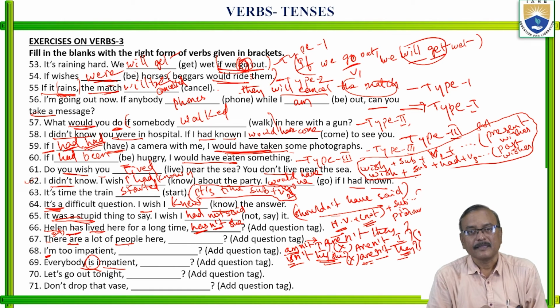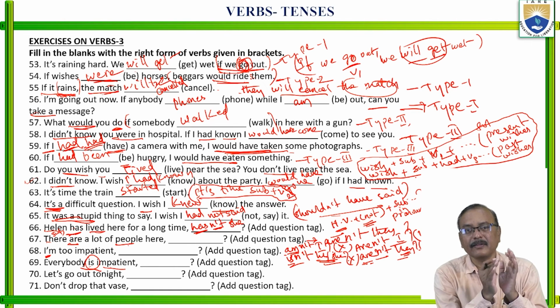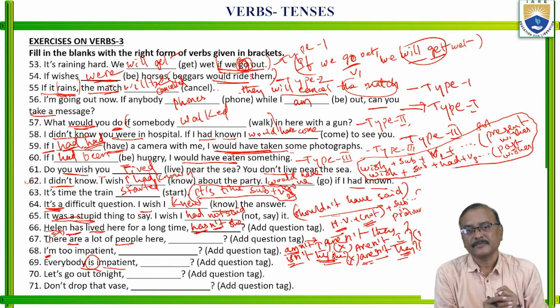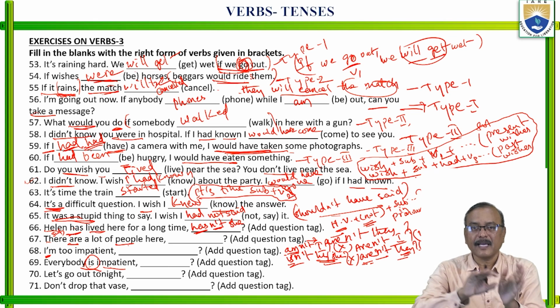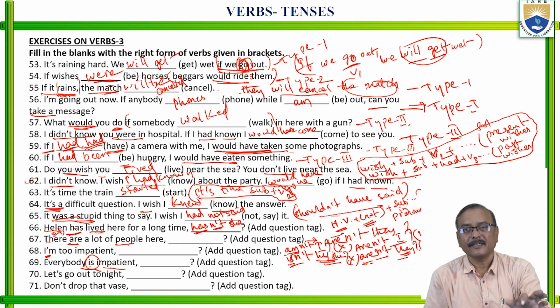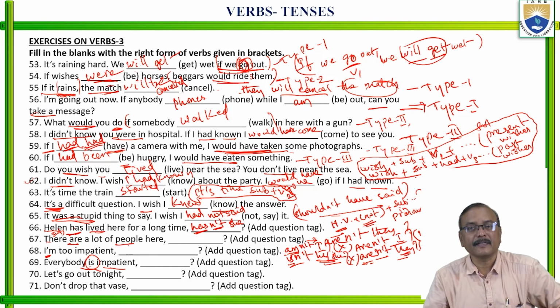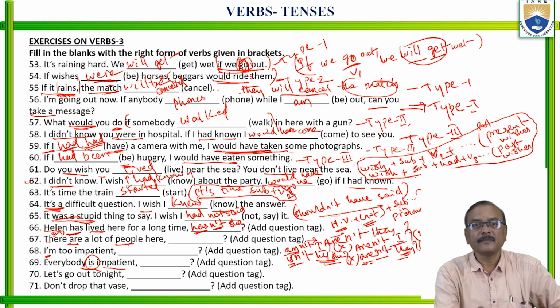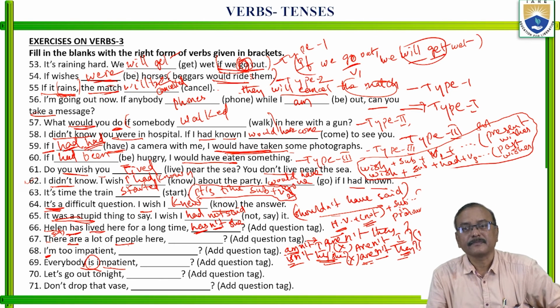They don't fit with common tenses or common verb forms according to the tense or action. Conditional clauses have their own pattern, wishes have their own pattern, and these question tags have their own pattern. You have to remember these exceptions.